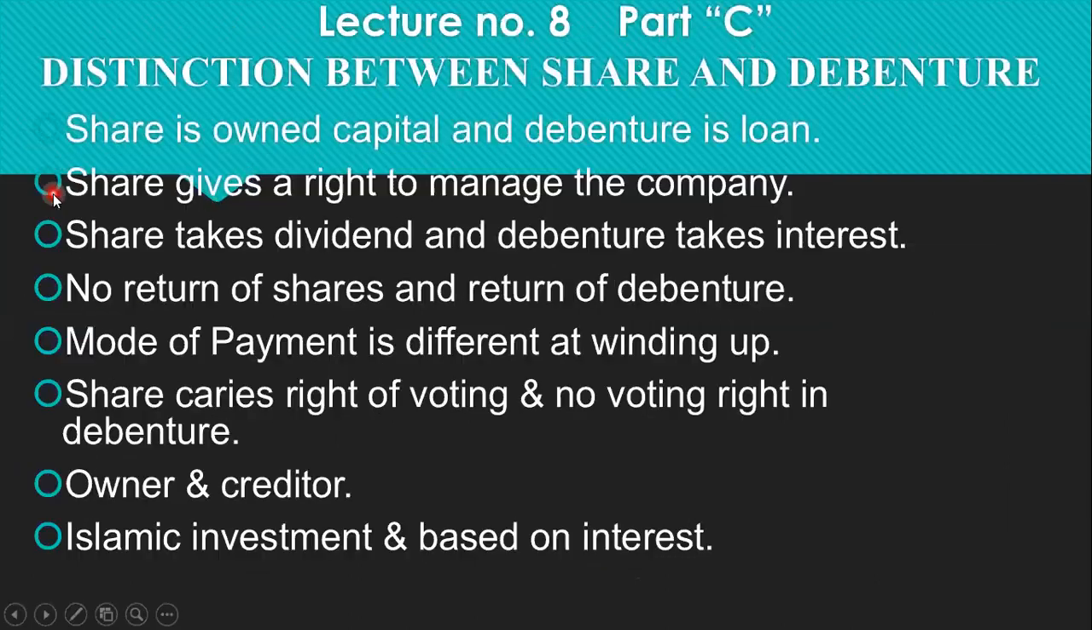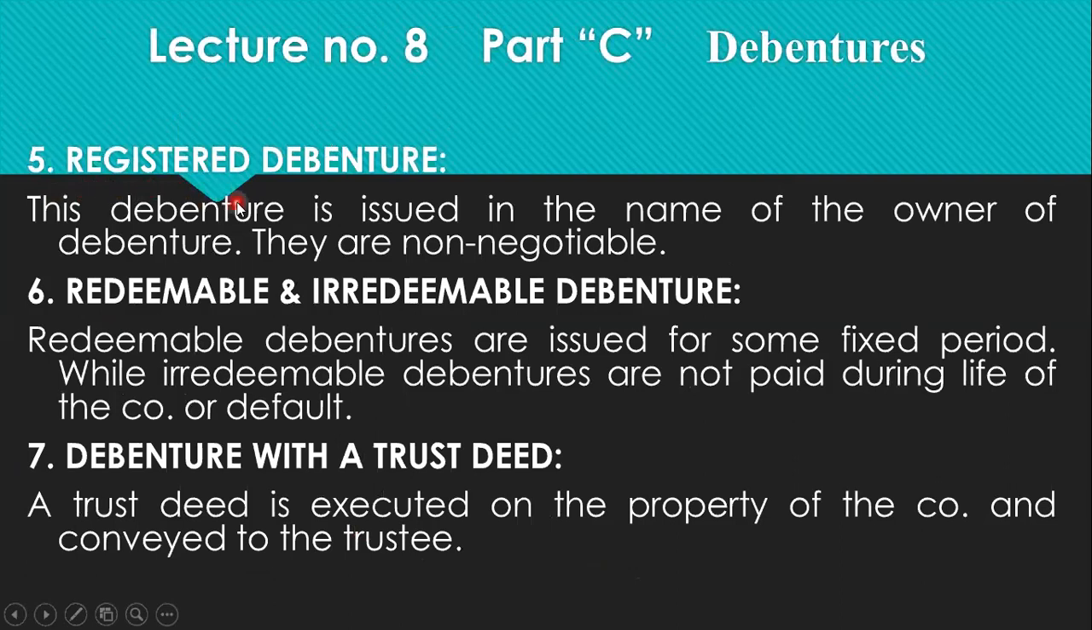Fifth kind of debenture is the registered debenture. It is very much the opposite of the bearer debenture. The debenture is issued in the name of the owner, the debenture holder. They are non-negotiable as they are registered in the name of a particular person, so they cannot be further transferred. They are not sold in the market because the name of the owner is written not only on the debenture but also in the record of the company. That is why they are called non-negotiable. As I have told you, negotiable means transferable, so they are non-transferable.